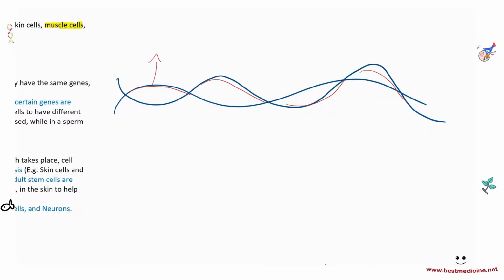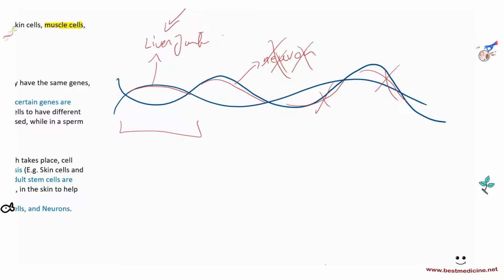Maybe this portion performs liver cell function, and this performs the function of a neuron. So in a liver cell, you turn this on and you turn this off, and turn everything else off. That's how DNA works, kind of like Windows: you turn on certain programs and turn certain ones off.